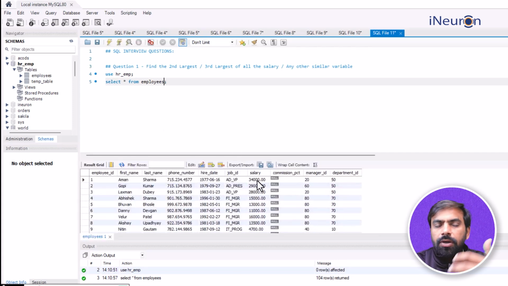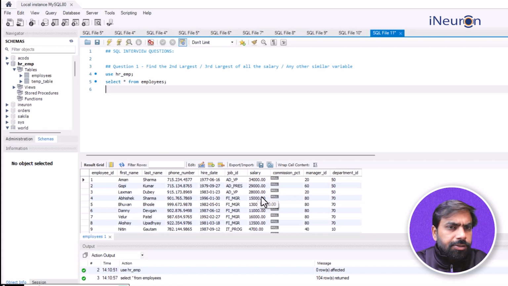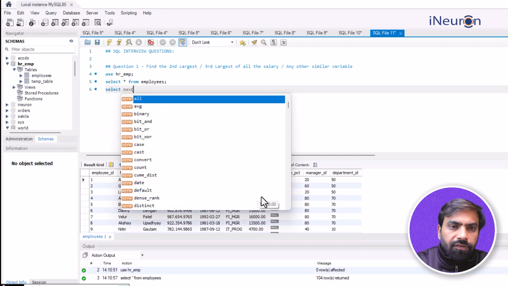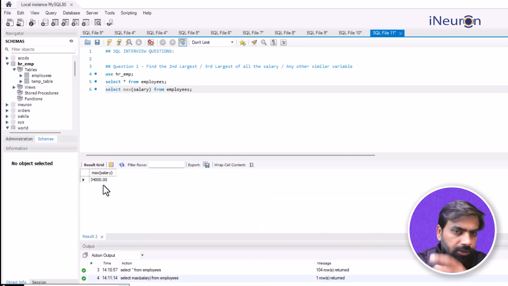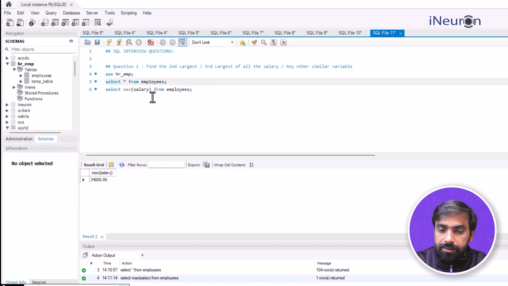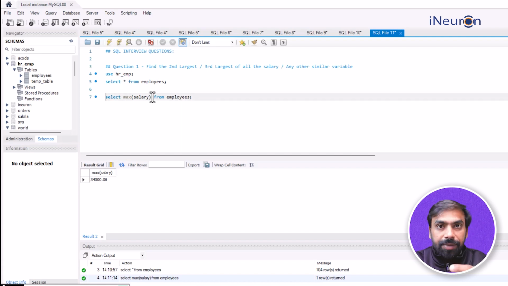For example, I want the second highest or the third highest salary. Highest salary is fine because we can just go for select max of salary from employees, and it's very easy for me to find the maximum salary, which is 34,000. What if I had to find out the second highest salary? Now here comes the subquery part which can be used over here, and either we can use the where statement or the subquery part.